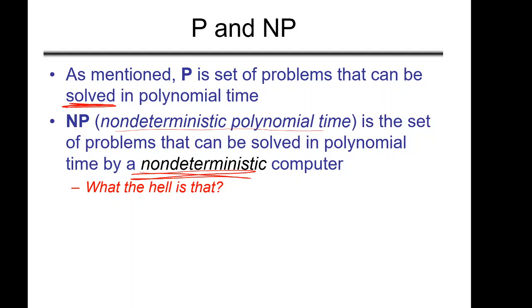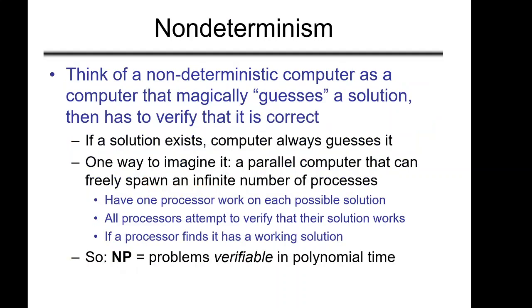Now what is this non-deterministic computer? Let's see. You can think of a non-deterministic computer as a computer that will magically guess a solution, saying okay, this is the solution, and it is able to verify that the solution is correct. Here I am talking about two things. First, this computer will guess a solution, and then it will verify that this is the correct solution. Now you can ask how this magic will happen.